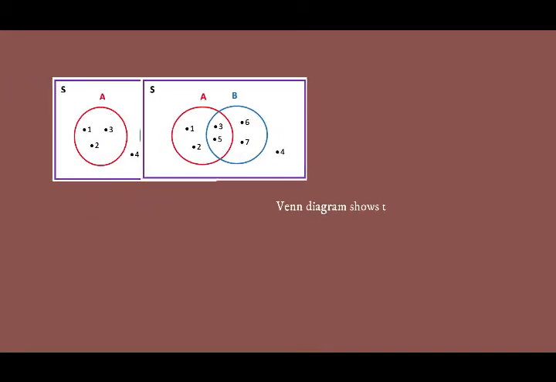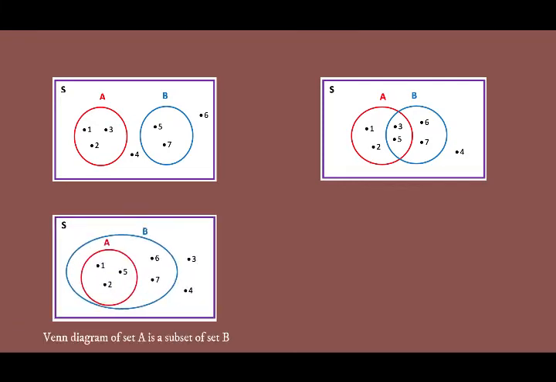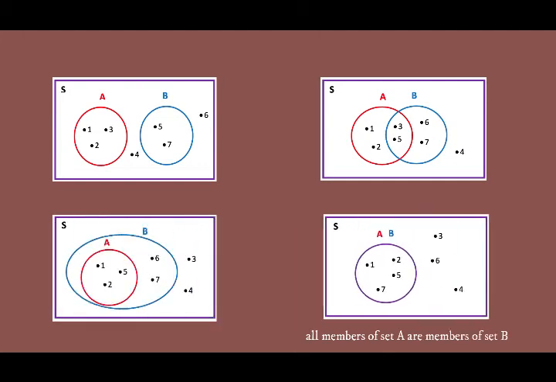Venn diagram shows the intersection of two sets. The Venn diagram of a set A is a subset of a set B. In this Venn diagram, all members of set A are members of set B.